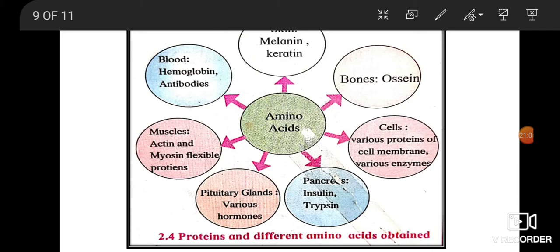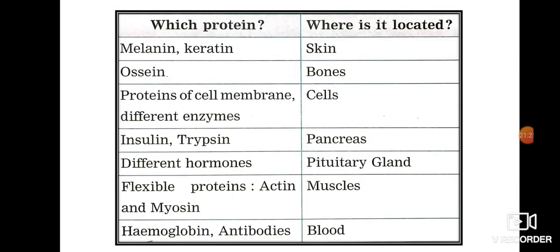Now, the food that we eat contains protein, which is a complex structure. After digestion, it gets converted into a simpler form, that is amino acids, and through the circulation goes to every cell and is used. Okay. Now, if you look into this table, you can understand how amino acids are used. You have a tabular form for the same, showing which protein is used and where it is located. For example, melanin and keratin are present in the skin. You can go through this tabular form and learn this by heart. It could be asked in the exam in various objective type questions.